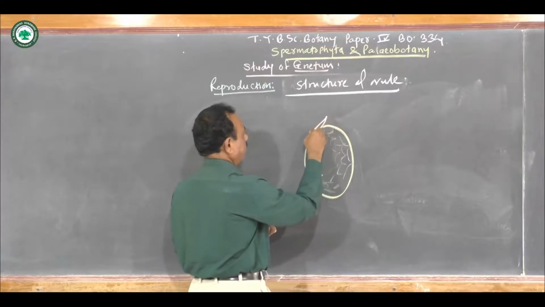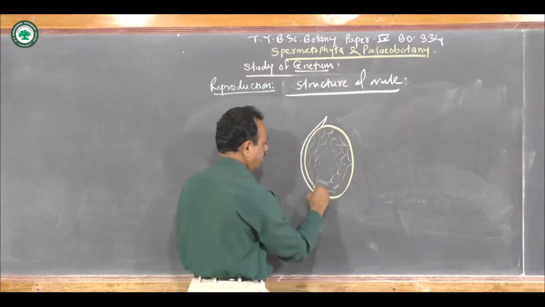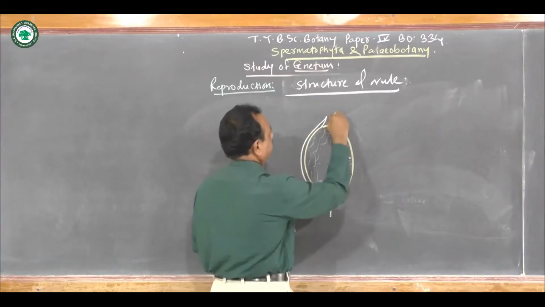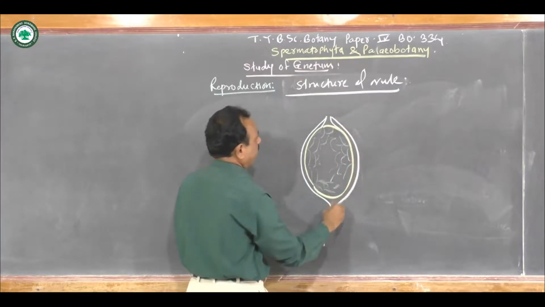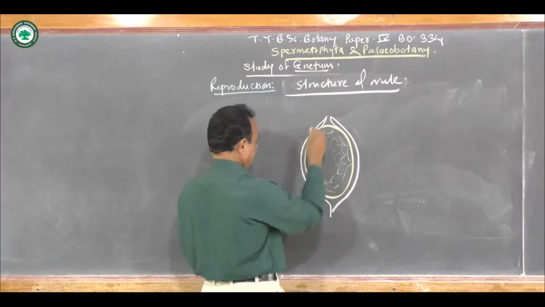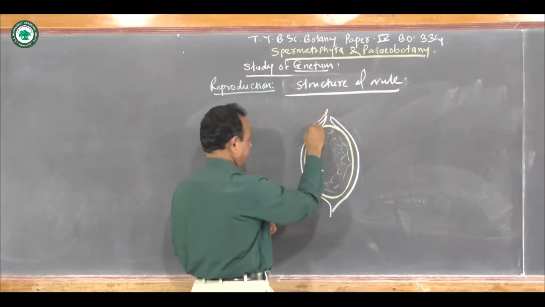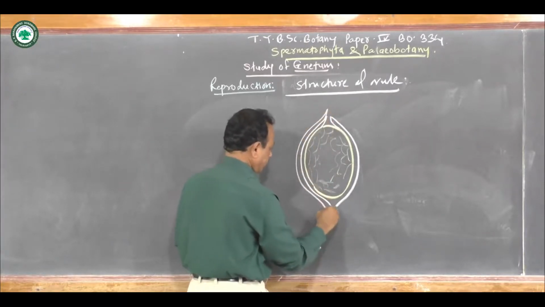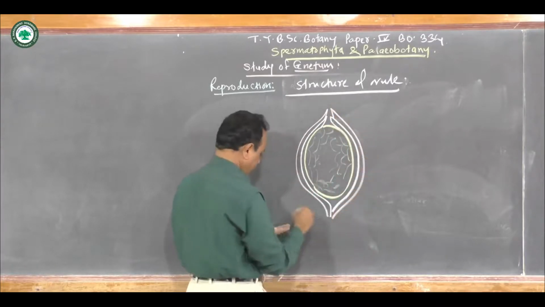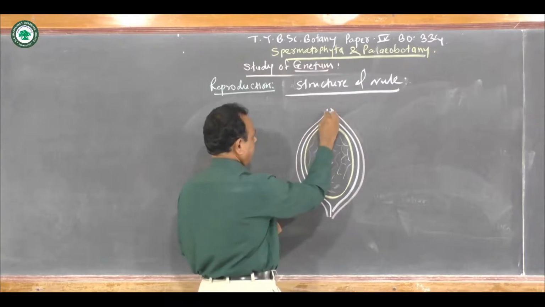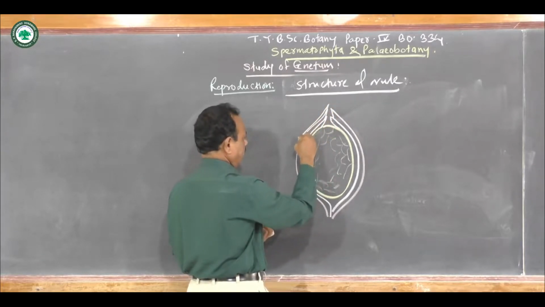3 integuments. So this is the first integument, here this is the second integument, and this is the third layer of the integument.